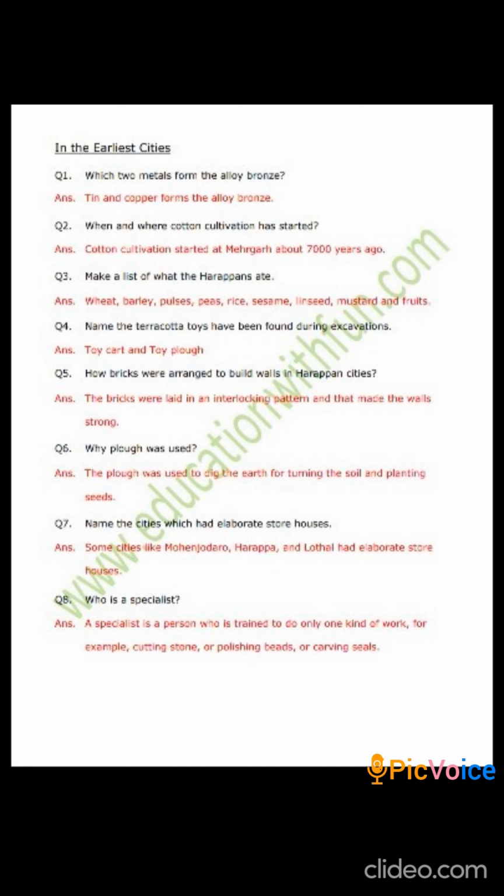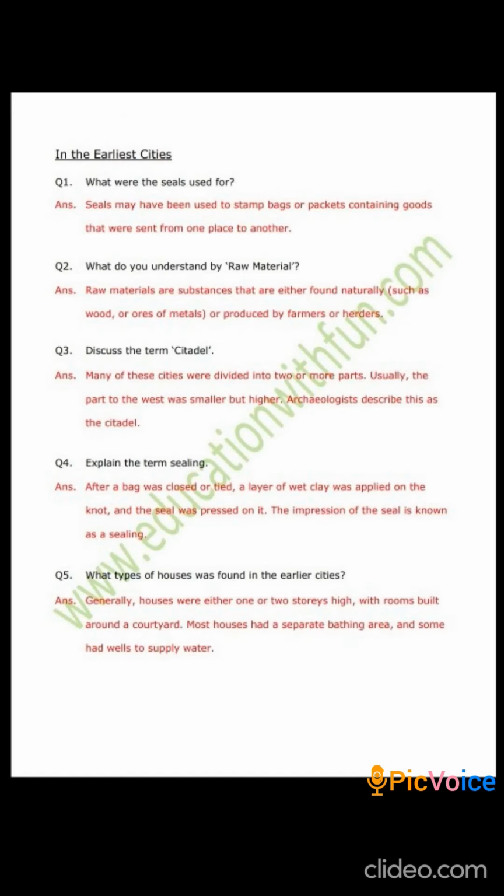And who is a specialist? It's a person who is trained to do only one kind of work, for example, cutting stone, polishing beads or carving seals. Seals, what were these used for? Seals may have been used to stamp the bags or packets containing goods that were sent from one place to another.